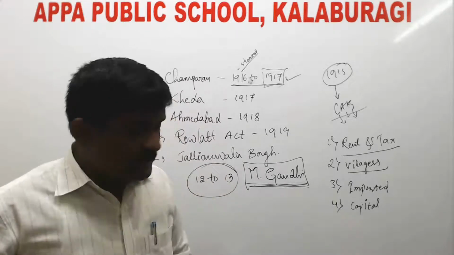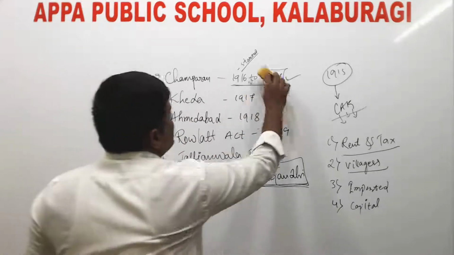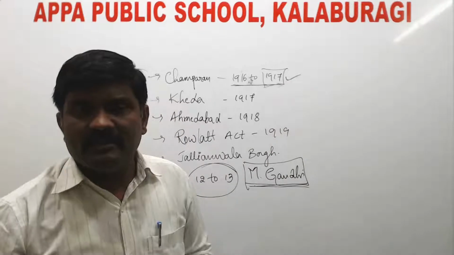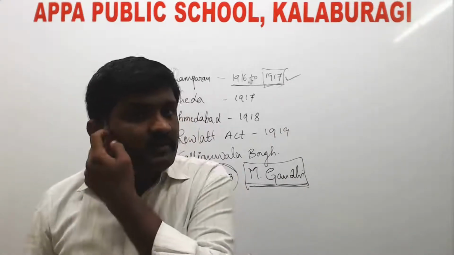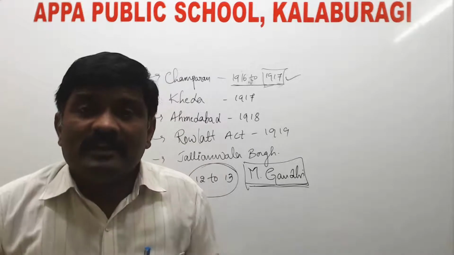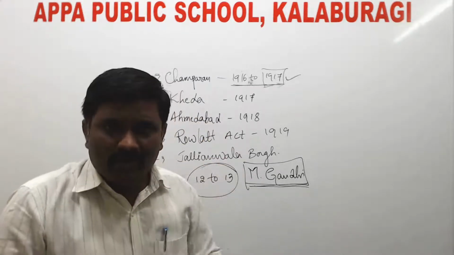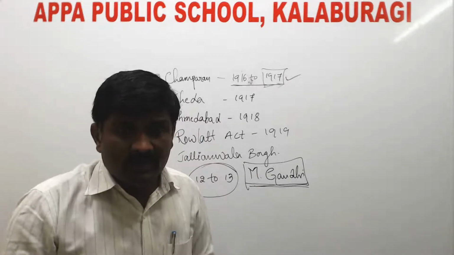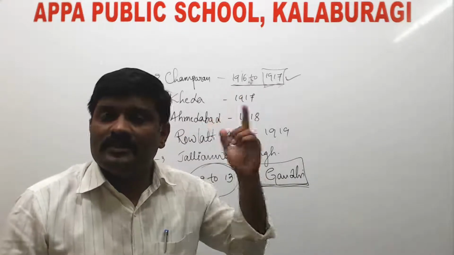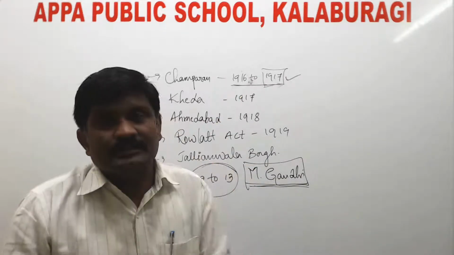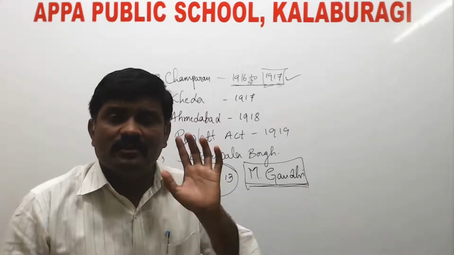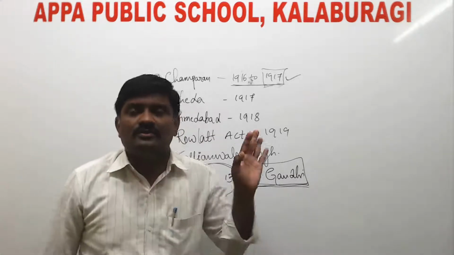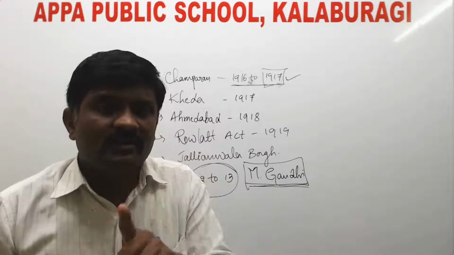Okay, after arriving in India, Mahatma Gandhi initially started his movement from where? From Champaran. In 1916, Mahatma Gandhi traveled to Champaran to inspire the plantation peasants, because the plantation owners were forcing them to grow more and more indigo, which was very valuable in the European market, and to sell it at a price fixed by the owners. So they refused. Then Gandhiji entered this movement and said not to grow the indigo till they meet your demands.